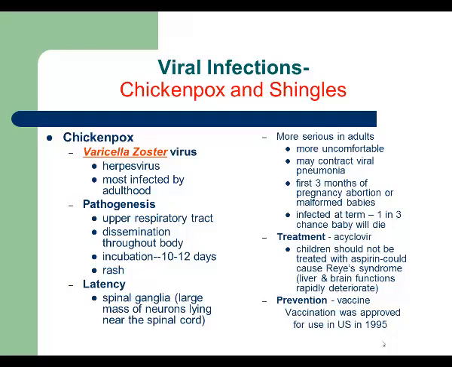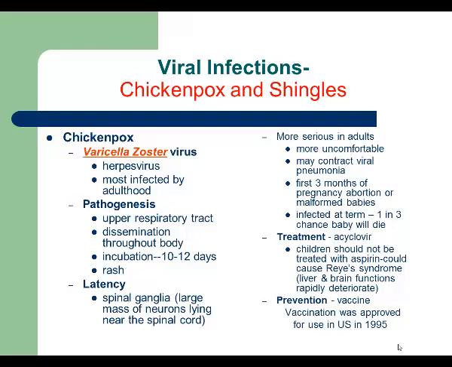Usually children get infected with this infection, and the causative agent will be varicella zoster virus. It belongs to the herpes virus family, and that means this virus can cause acute viral infection, which is chickenpox, and latent infection, which is shingles. The source of infection is an infected individual. Mode of transmission is respiratory droplets. Infection has an incubation period. It usually lasts for about 2 weeks.